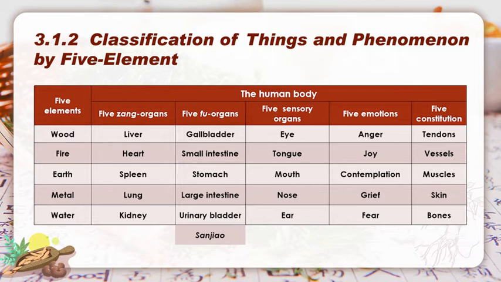Lung is attributed to metal because of its descending nature and clearing function. Kidney is attributed to water because of its storing nature and water-governing function. In addition, the fu organs, sensory organs, even 5 emotions, can find their attribution in 5 elements according to their relationship with the 5 zang organs.